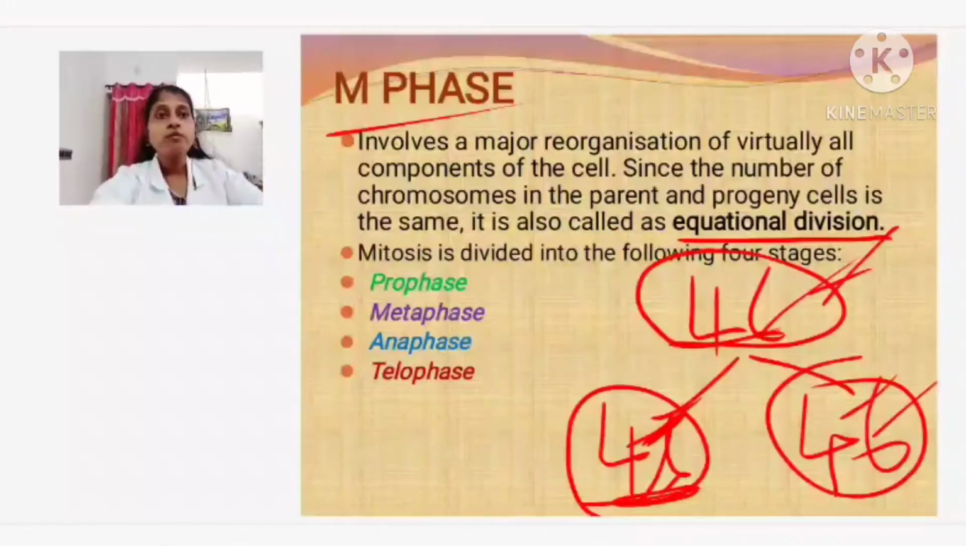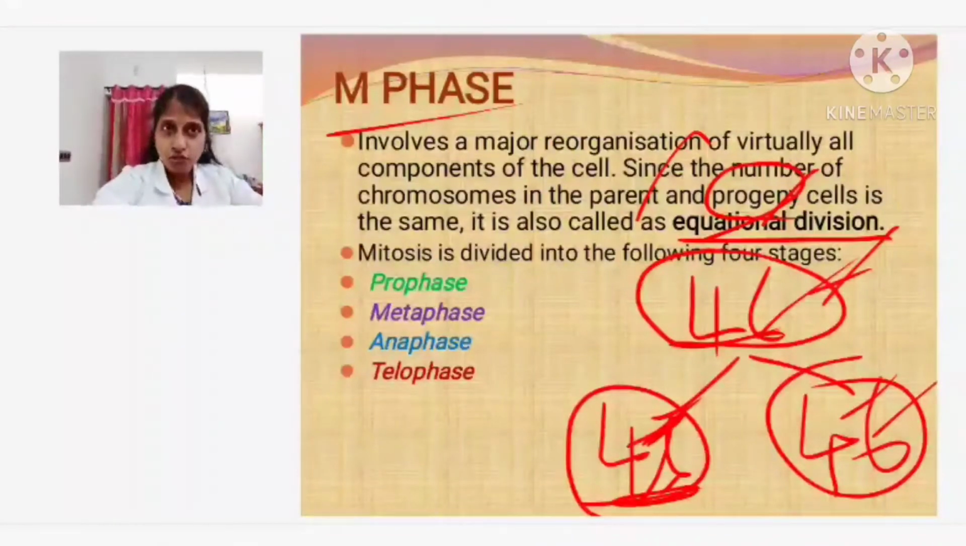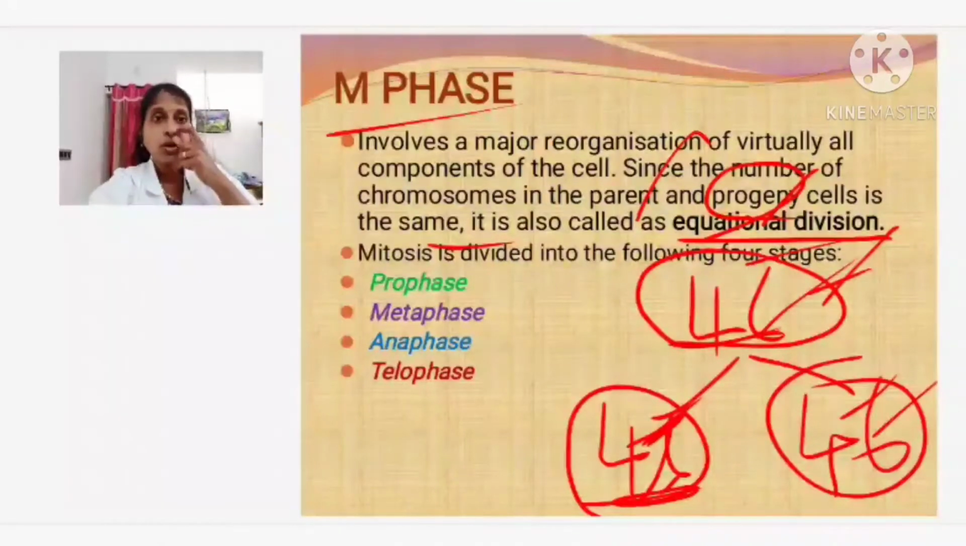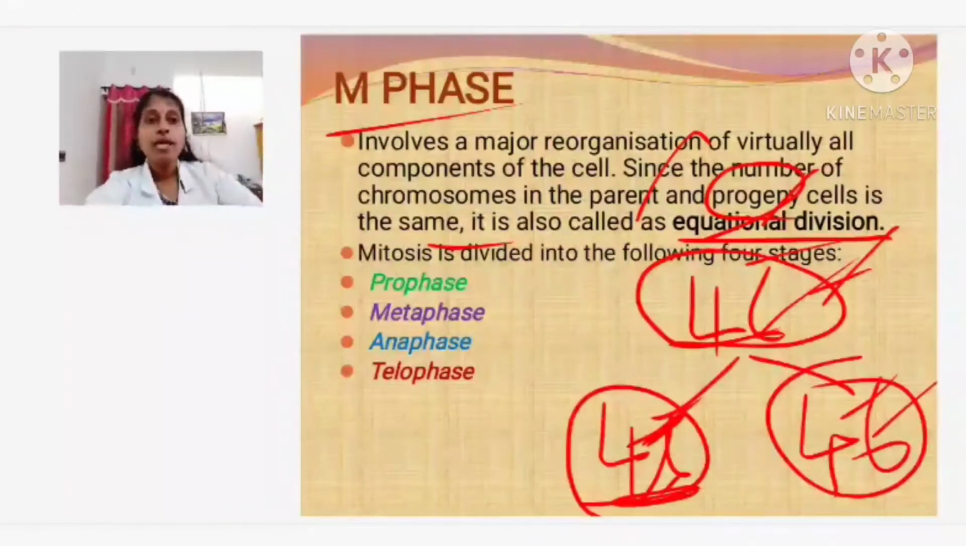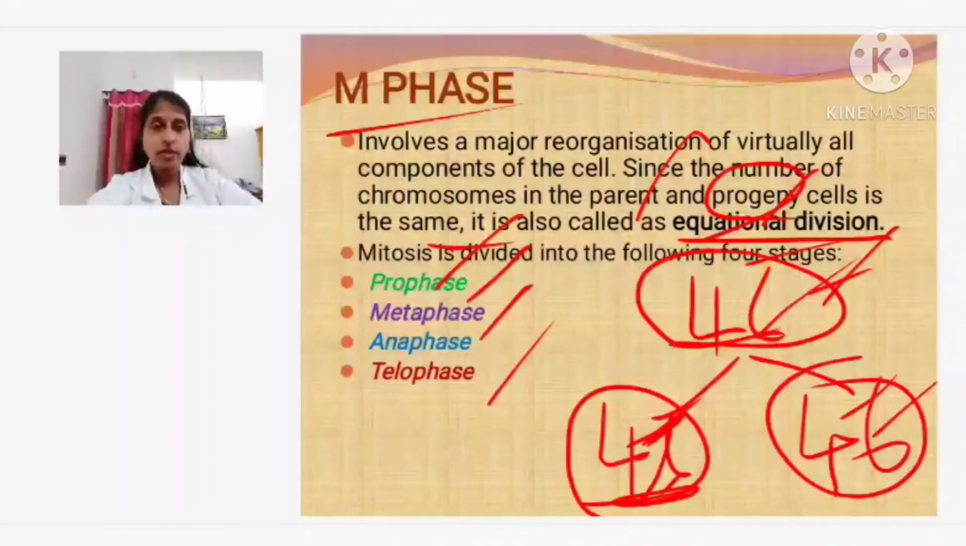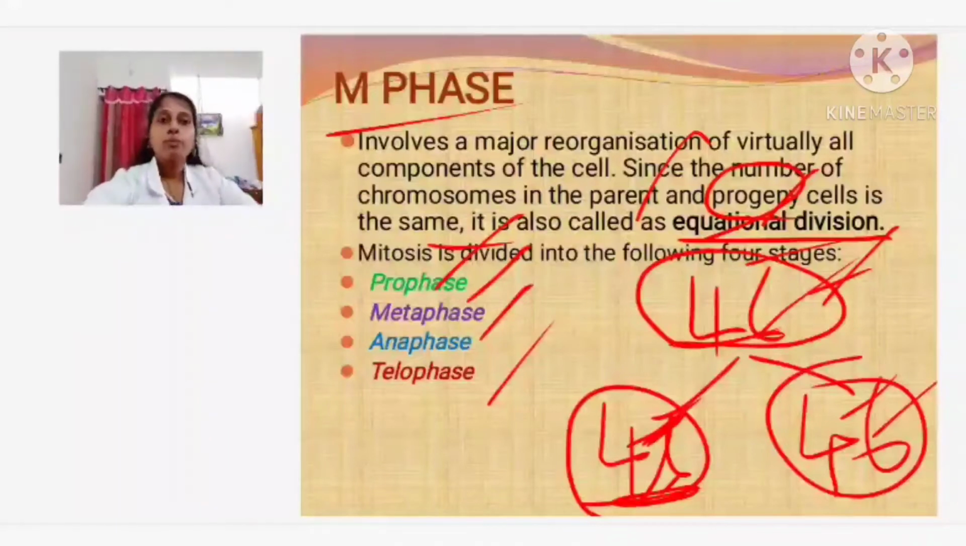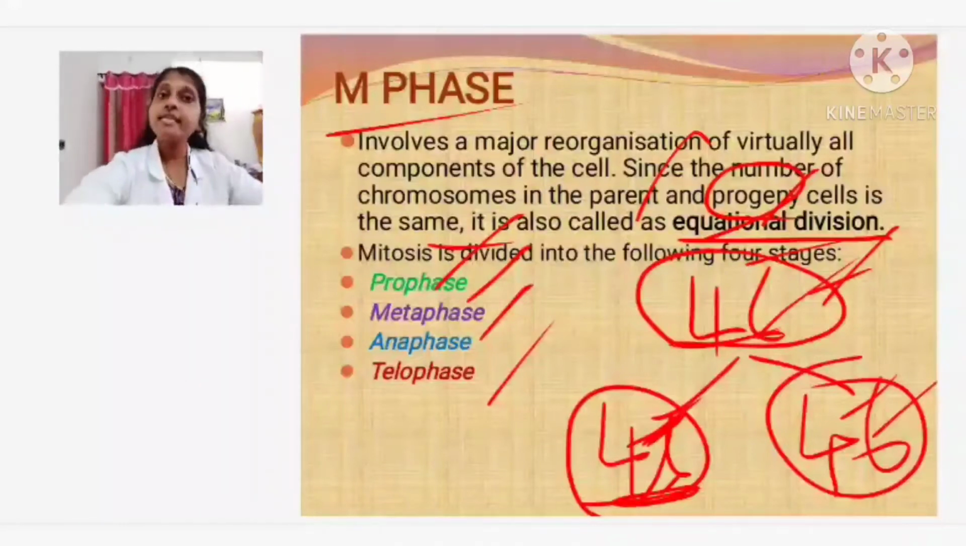Okay. So it involves a major reorganization of virtually all components of the cell, and since the number of chromosomes in the parent and the progeny, the daughter cells, is the same, it is called equational division. So mitosis is an equational division. Now this mitosis is divided into how many stages? 4 stages. What are the 4 stages? Prophase, metaphase, anaphase and telophase.